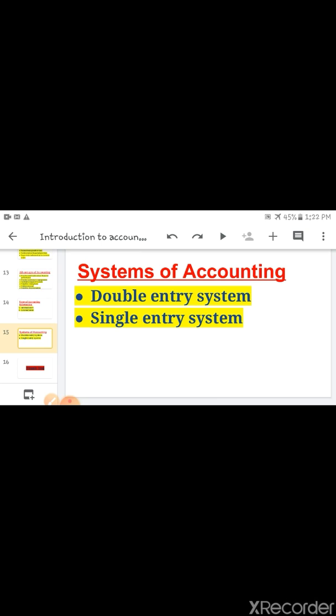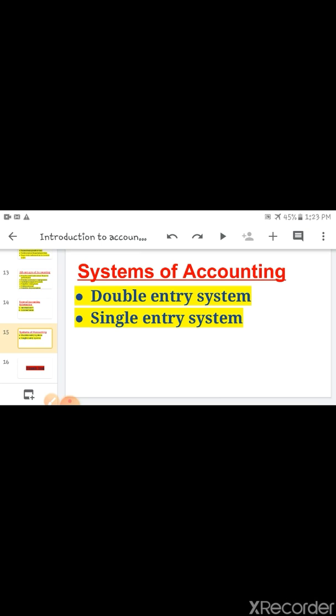Now the next is system of accounting. There are two systems of accounting, double entry and single entry. The first is double entry. It is a system of accounting under which both debit and credit sides are equal, or we can say we can record both the debit and credit side.